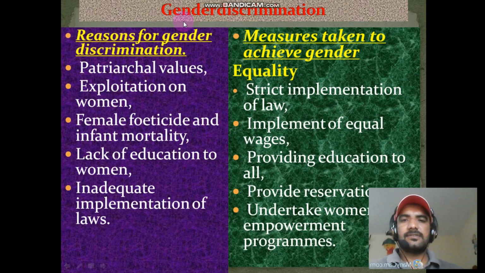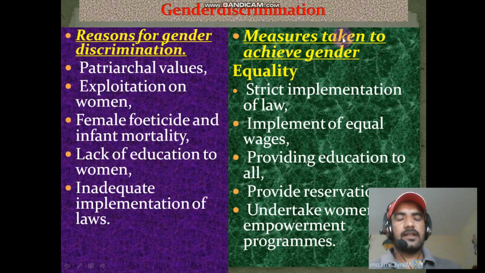Go to next question. There is gender discrimination. What are the reasons for gender discrimination nowadays? The reasons are patriarchal values, exploitation of women, female feticide and female infanticide, lack of education for women, and inadequate implementation of laws. These are the reasons for gender discrimination.